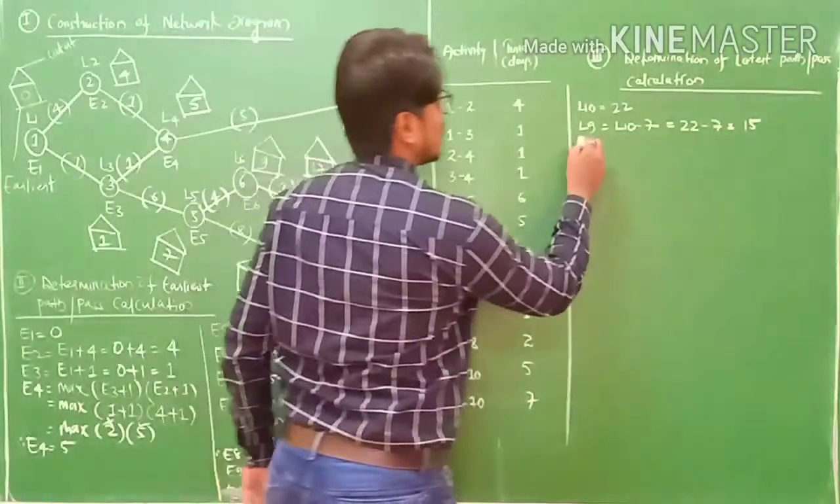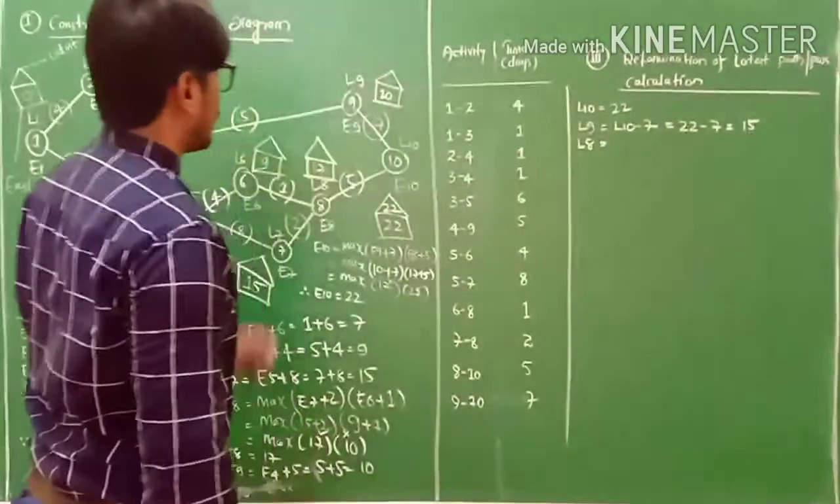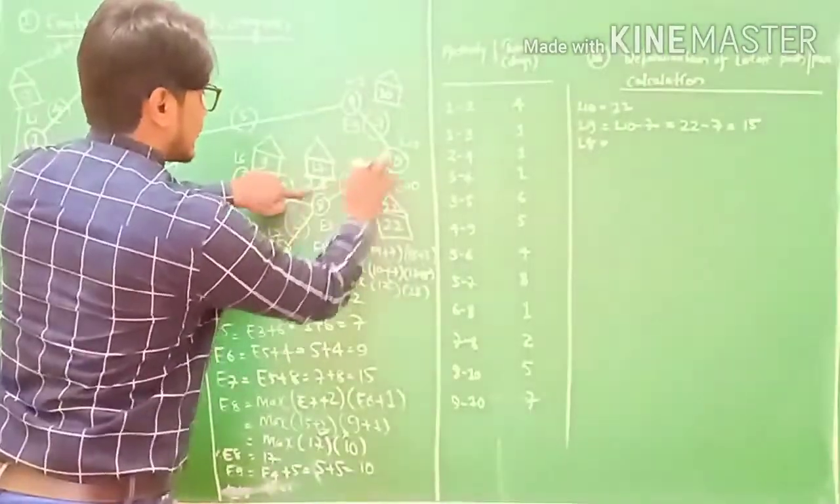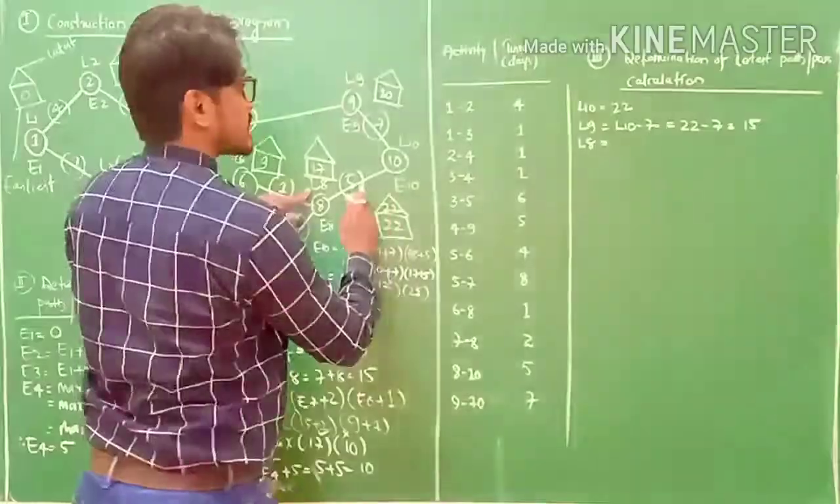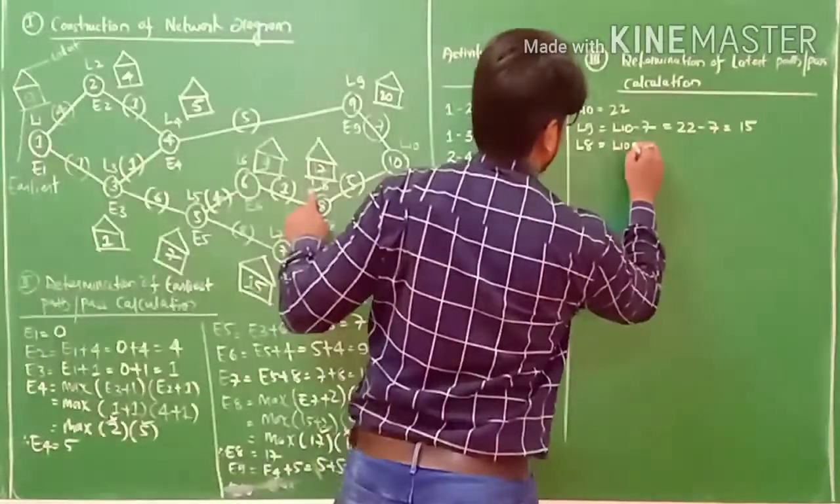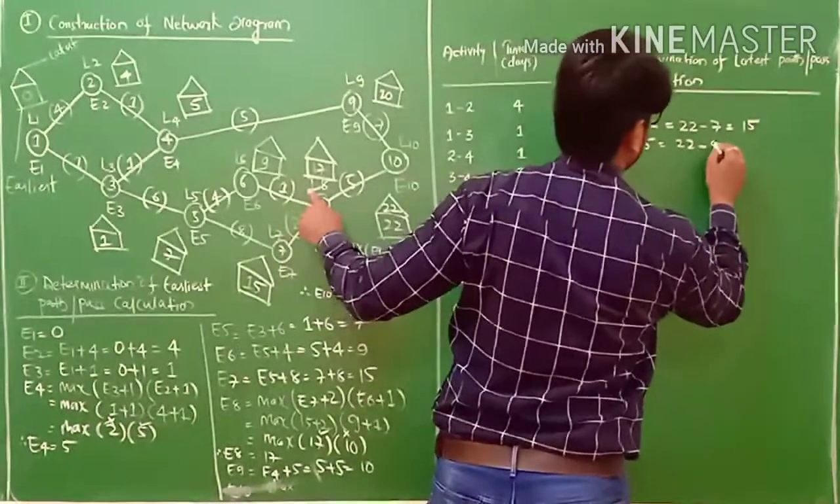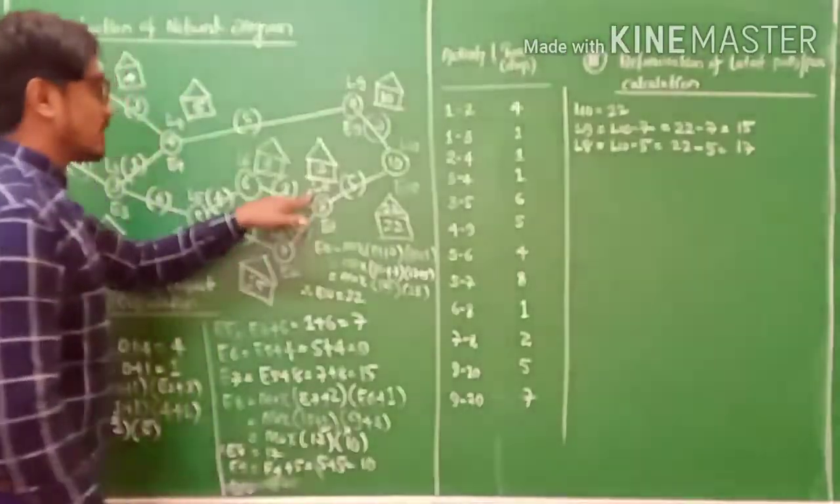So likewise you find out L8, my friends. L9 minus 1 is L8. So this is your L8. Only one activity is previously connecting to this L8. So L8 equals L10 minus 5. L10 minus 5 equals 22 minus 5 equals 17, my friends. So this is the L8 calculation.